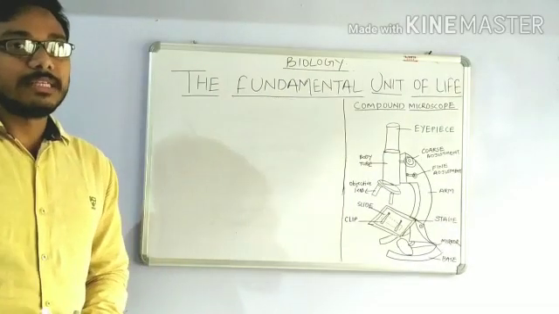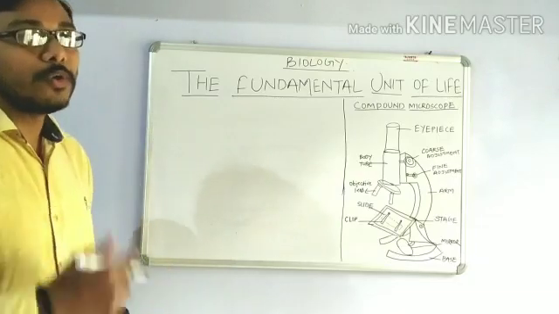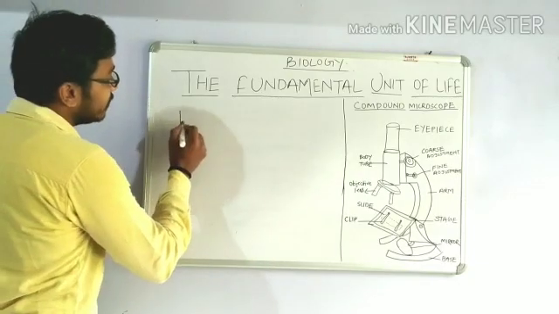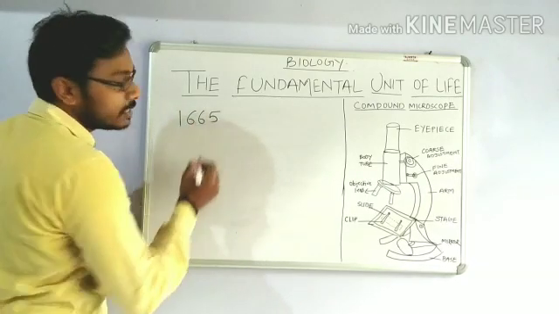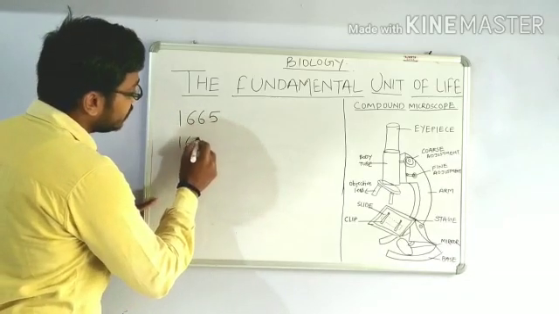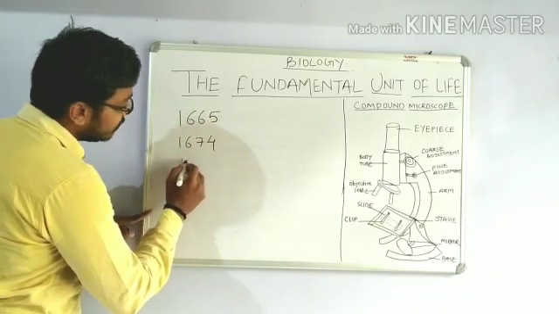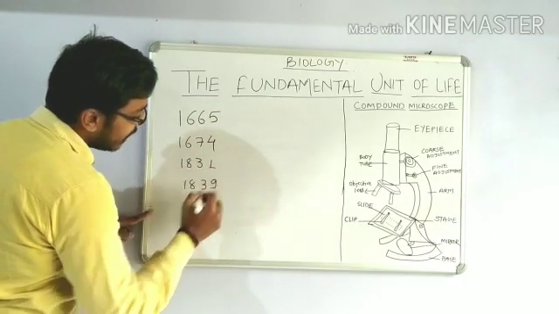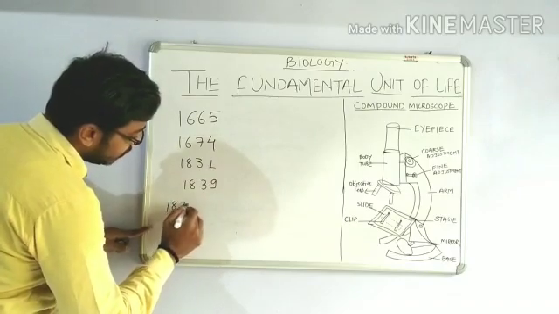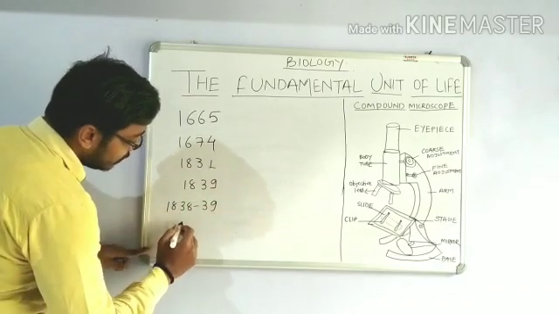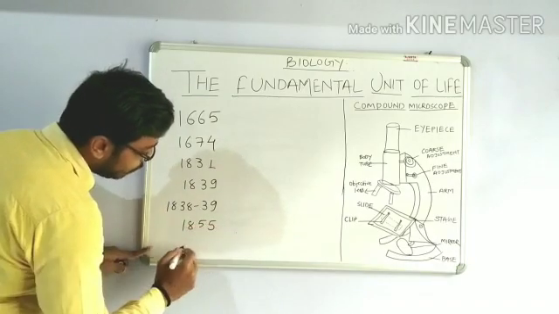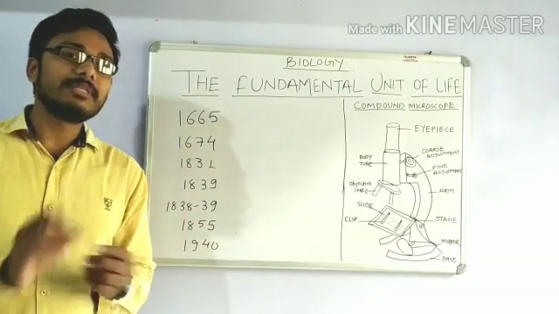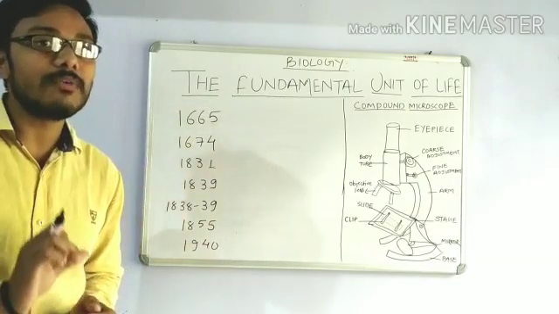Okay, so now we are going to see some history about the cell. Before going to the history about the cell, we have to remember some of the dates. Some of the years we have to remember are 1665, 1674, 1831, 1839, 1838-39, 1855, and the last one is 1940. These years have some influence on the history of a cell.